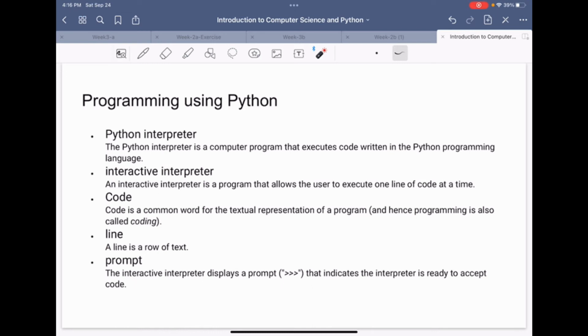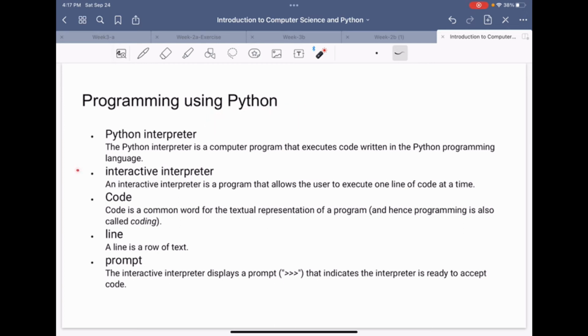So we have here the programming concepts and some important concepts regarding Python. The Python interpreter. So what is the interpreter? The interpreter is a computer program that executes code written in the Python programming language. As I mentioned earlier, it is basically responsible for reading the user-defined instructions and converting them into machine readable language that is understood by the interpreter, and it will perform the execution accordingly.